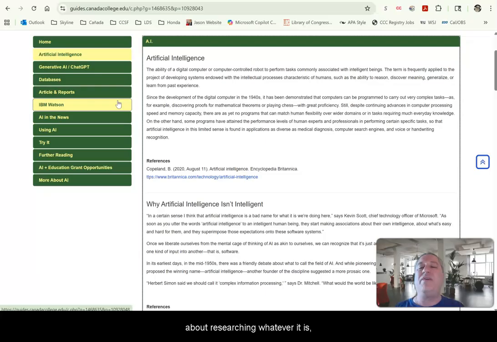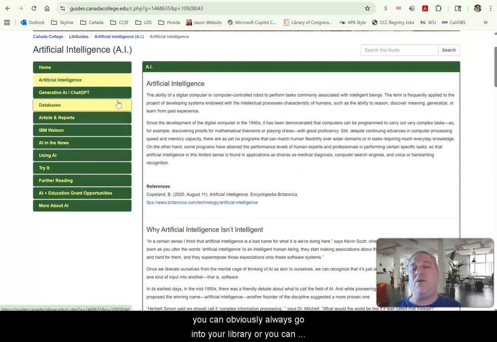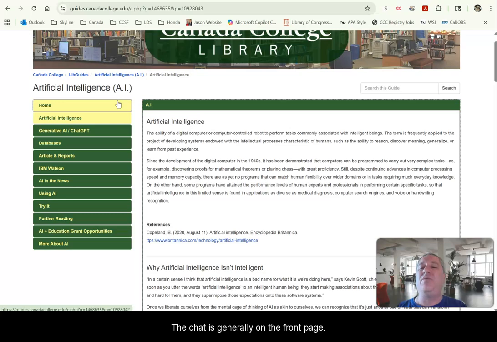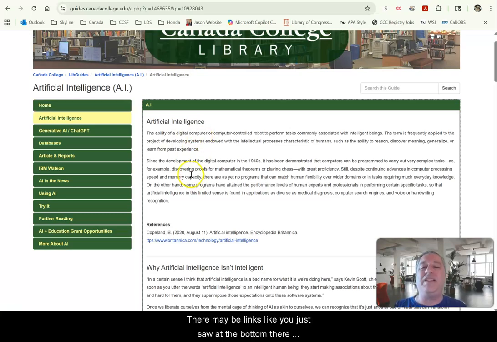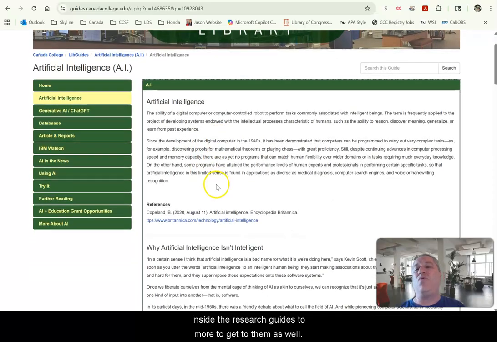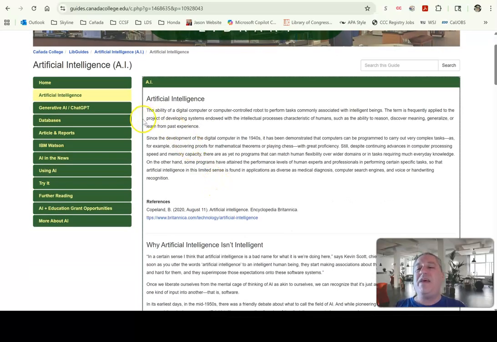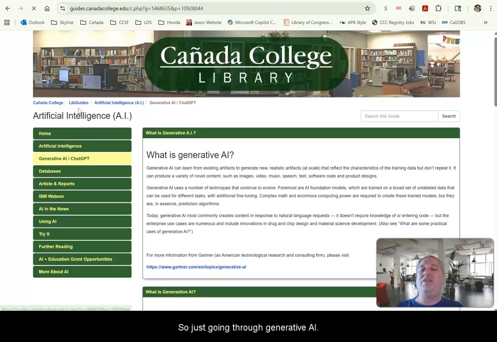about researching whatever it is, you can obviously always go into your library, or you can use the email for the library, or you can call them, or you can chat with them. The chat is generally on the front page. There may be links like you just saw at the bottom there inside the research guides to get to them as well. So just going through generative AI.